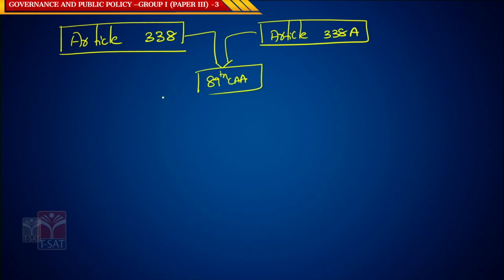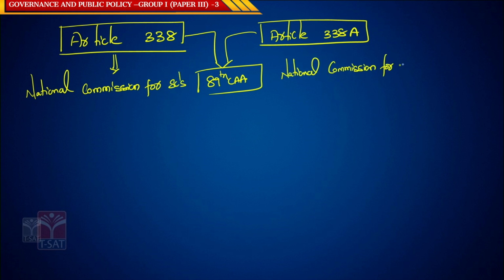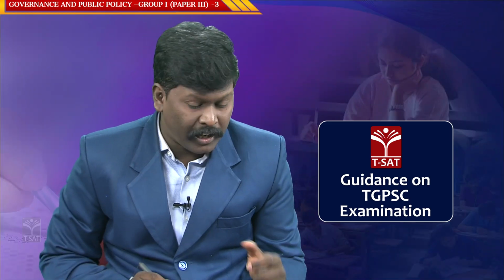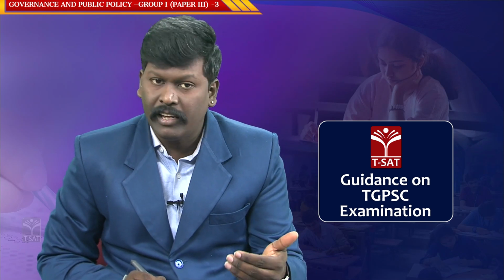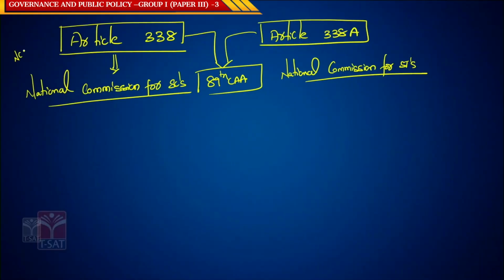The 89th Constitutional Amendment Act initiated the National Commission for SCs and the National Commission for STs. So, we have both. Article 338 talks about NCSC. This is also called NCSC and this is also called NCST.